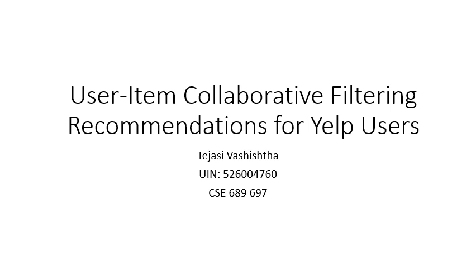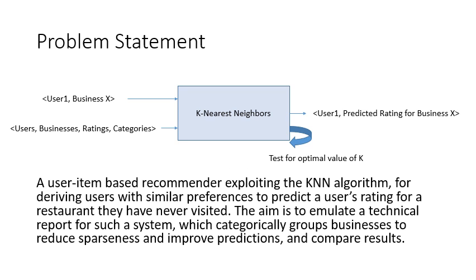Hello. My project proposal is on user item collaborative filtering recommendations for Yelp users. A user item based recommender exploiting the k-nearest neighbor algorithm is what I will implement. It will derive users with similar preferences to predict a user's rating for a restaurant that they have not visited. The aim is to emulate a technical report that I found during my study for creating a recommender.